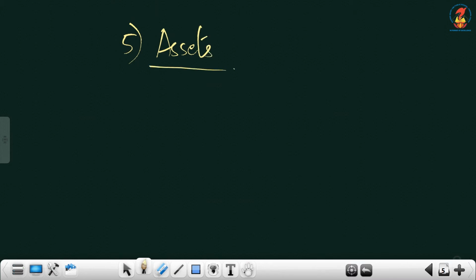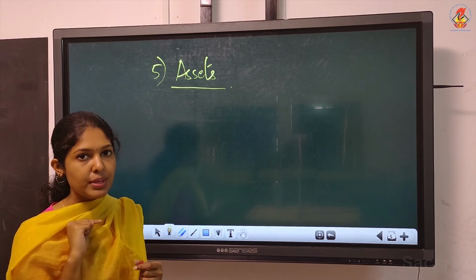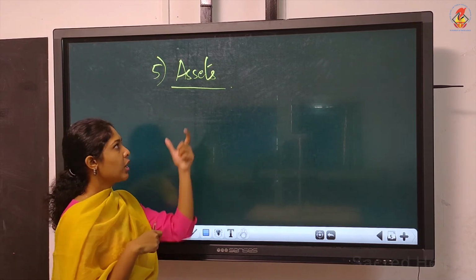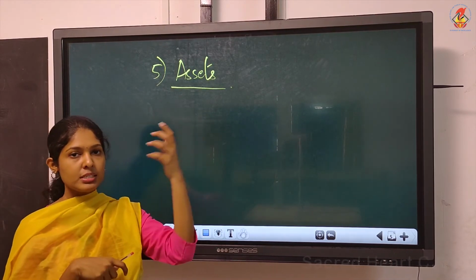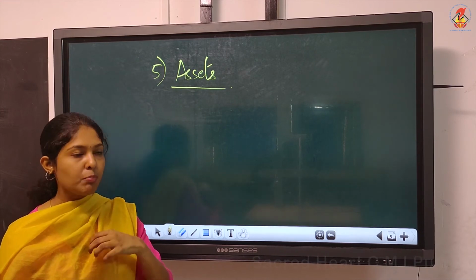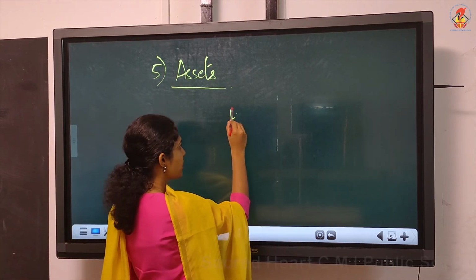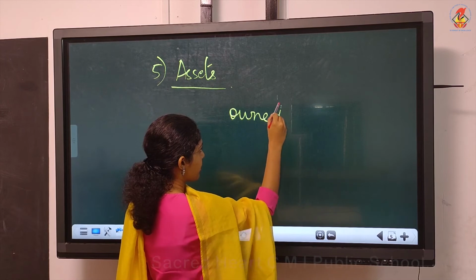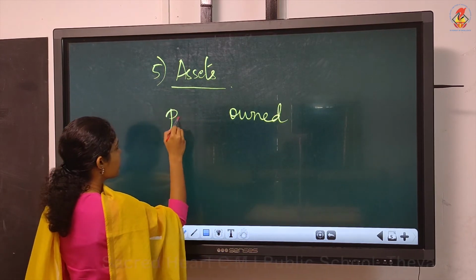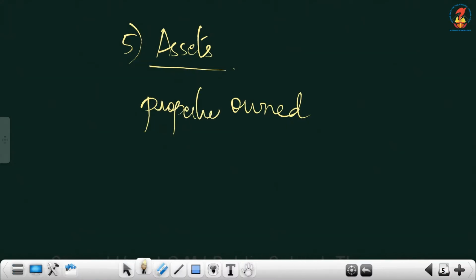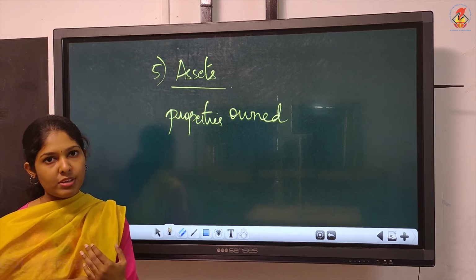Assets and liabilities are shown in one financial statement, that is the balance sheet. Now what is an asset? Asset means the properties owned by the business. What we have. As individuals also we will be having so many assets. The properties owned by the business are known as assets, and these properties will help the business to earn cash or to earn economic benefits.